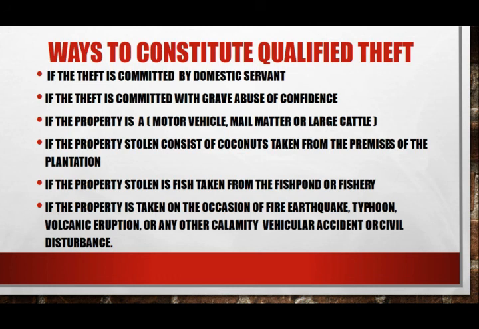Number 3, kung ang ninakaw ay motor vehicle, mail matter, or large cattle. Number 4, ang ninakaw ay niyog na galing sa plantasyon. At ang pagnanakaw ng isda na galing sa fish pond o fishery.